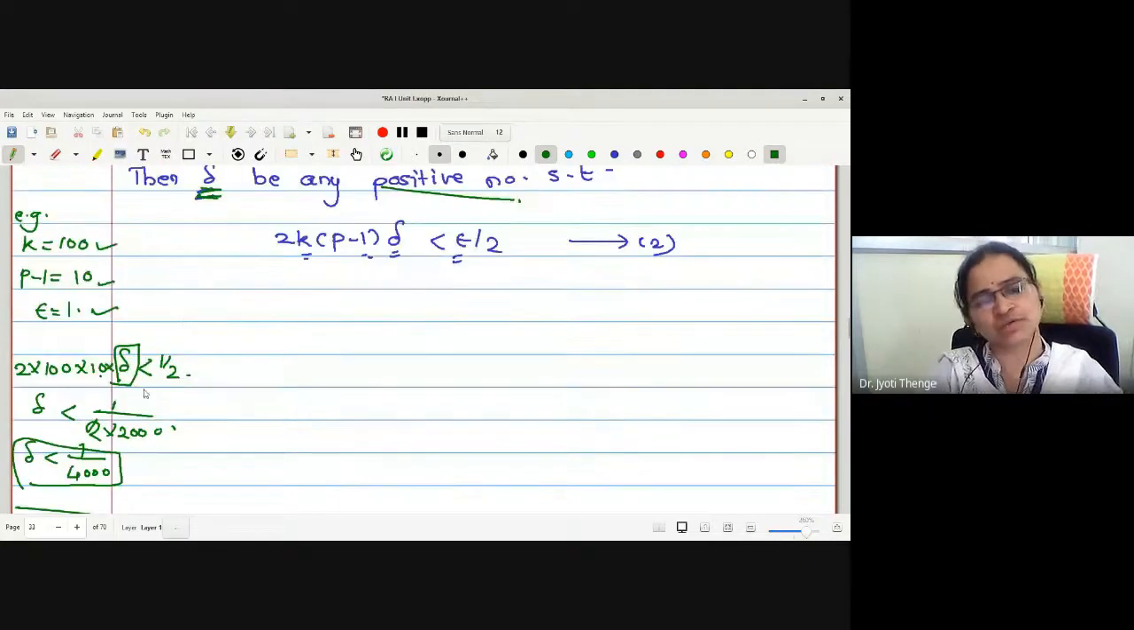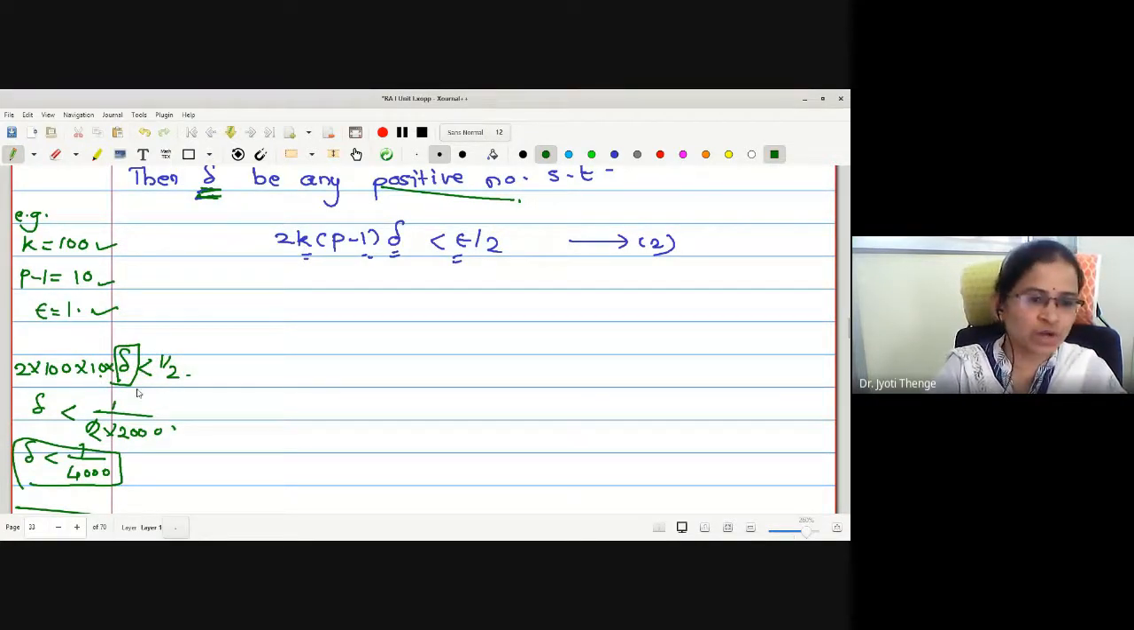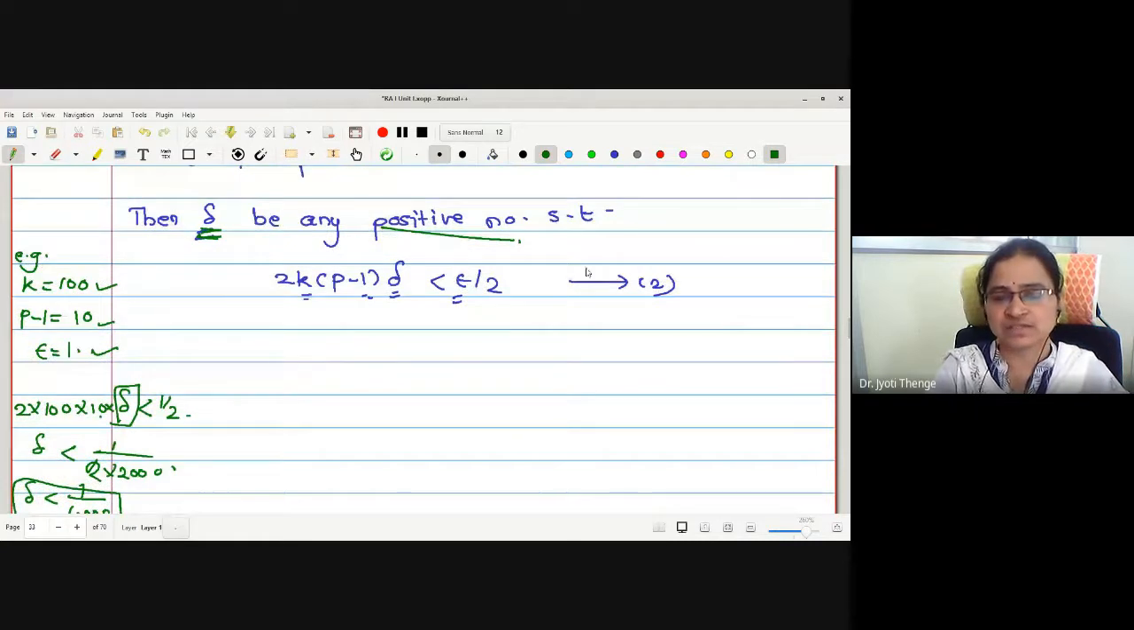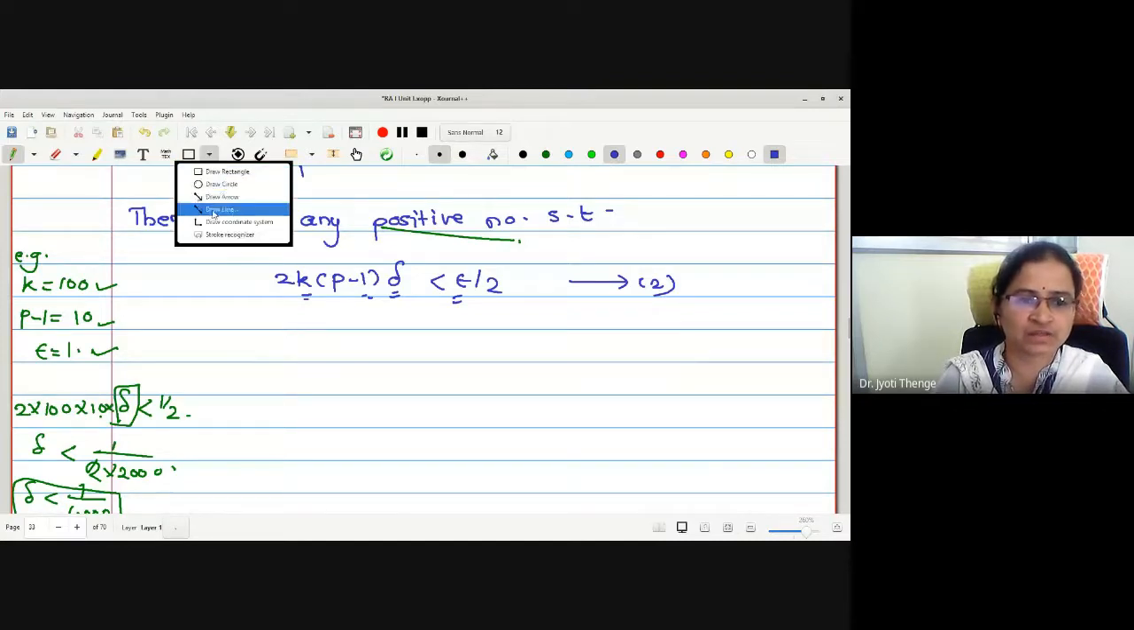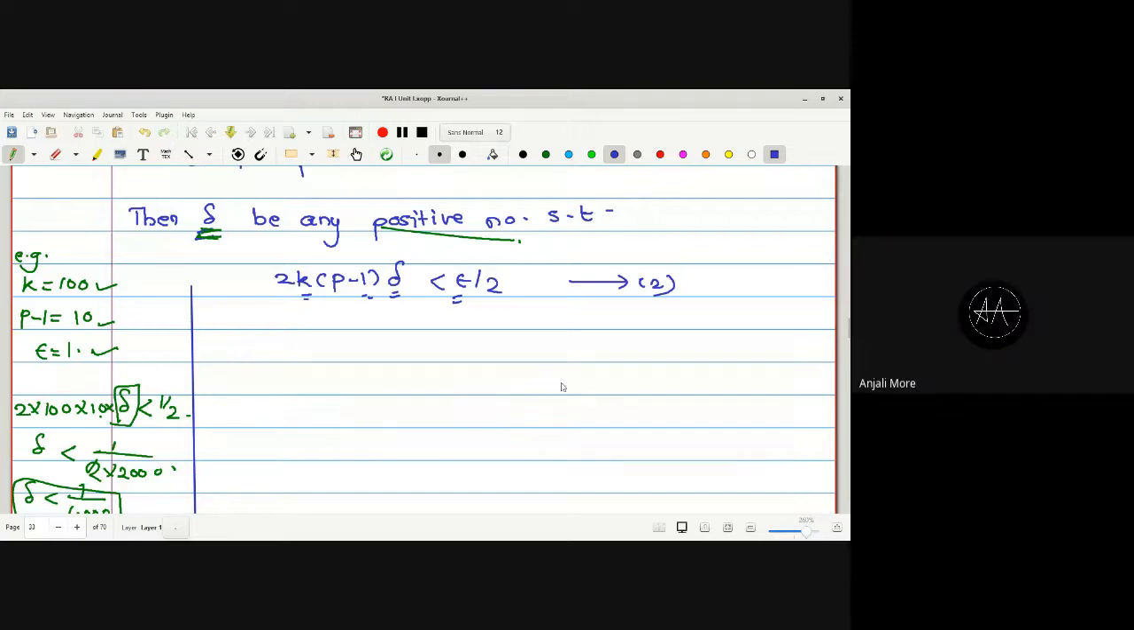Whatever the values of k, p minus 1 and epsilon we have, there exists one positive number delta which satisfies this condition. This condition is essential for the next part, right? That's why we have taken this. Is that okay? Yes, ma'am.